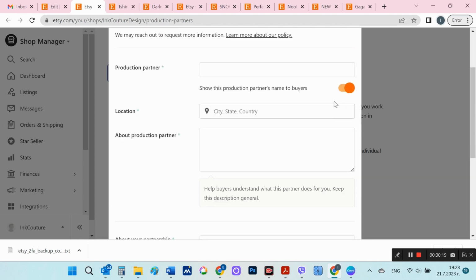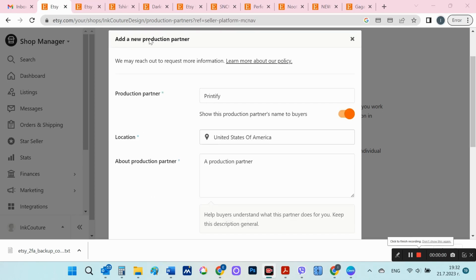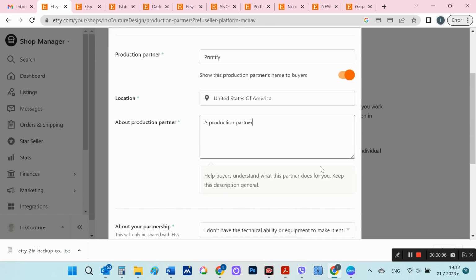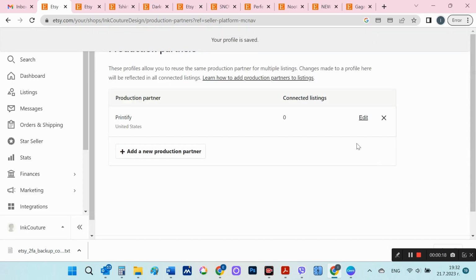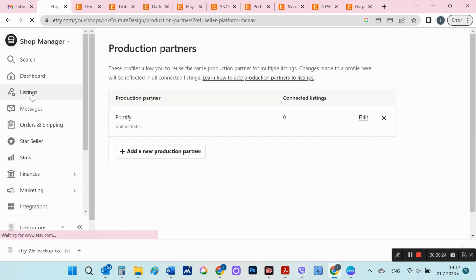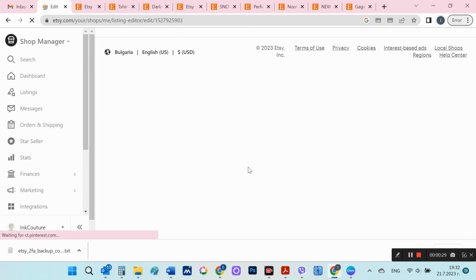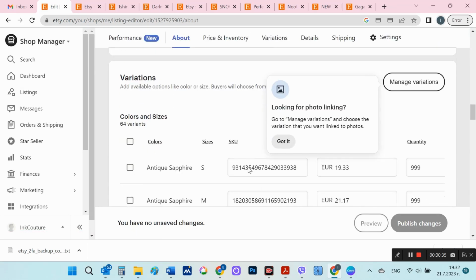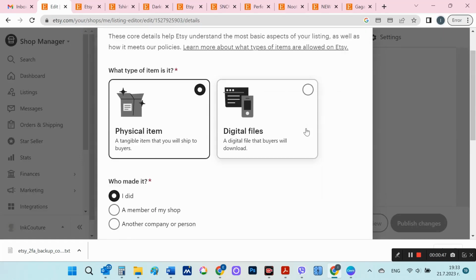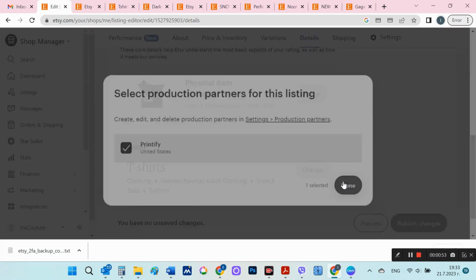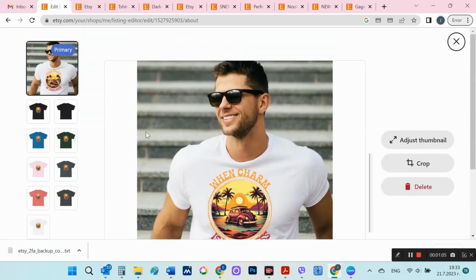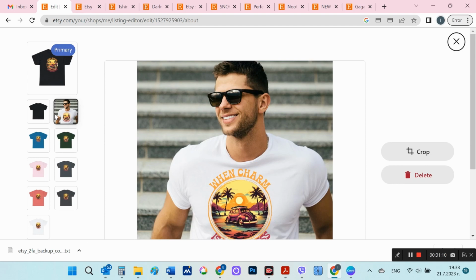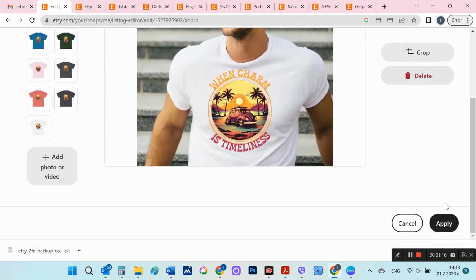So I go to Settings, Production Partner, and select Add a new production partner. This is where I fill in what is required for location, USA. And about your partnership, it is necessary to fill in, I don't have the technical ability, on the first line. In the second line, I design everything myself. And finally, they do everything for me. I can now select Printify as a partner for this product. This setting is done once. When entering the following products from Printify, they will automatically be marked as a partner for the product.